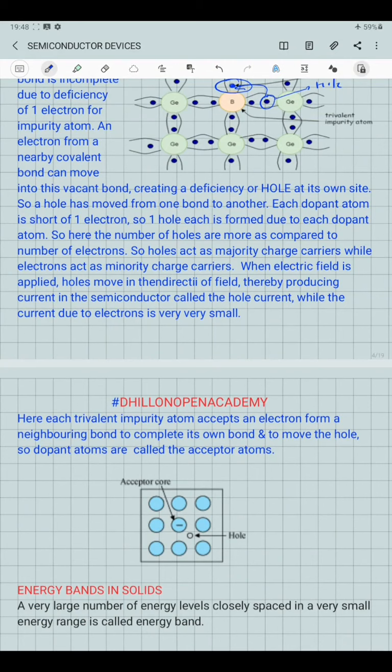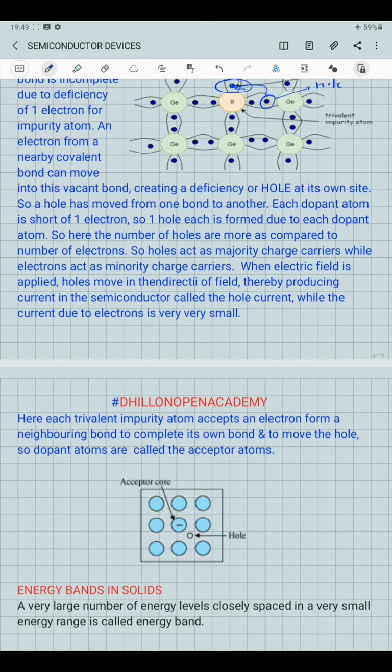Here, because each trivalent impurity atom is short of one electron in order to complete the fourth covalent bond with the silicon or germanium atom, it tends to accept an electron from a neighboring silicon or germanium atom to complete its own covalent bond.